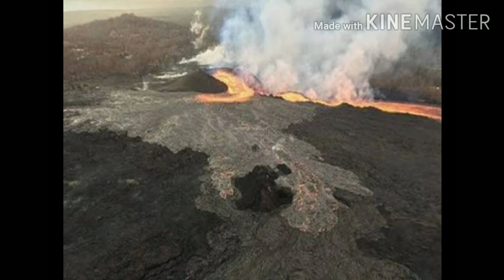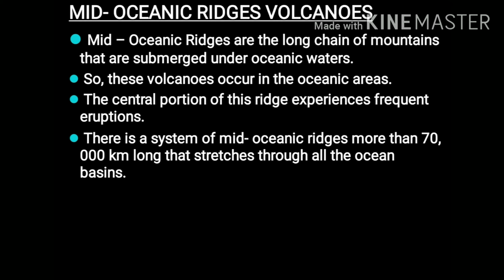The next type of volcano is mid-oceanic ridge volcanoes. Before understanding these types of volcanoes, we have to first understand what a mid-oceanic ridge is. Mid-oceanic ridges are long chains of mountains that are submerged under oceanic waters. That means, just as we see mountain ranges on the earth's surface, the same is the case in oceans also. There are long chains of mountains present inside the oceanic waters. So these volcanoes, that is mid-oceanic ridge volcanoes, occur in the oceanic areas.